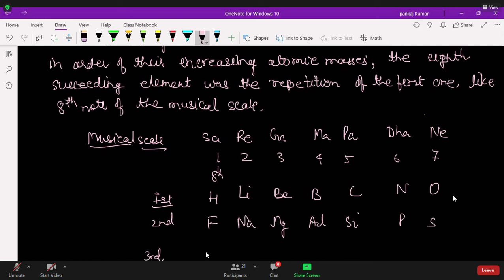The third row was chlorine, potassium, calcium. After calcium, next is chromium. After chromium, next is titanium, then manganese, and then Fe. But actually, this is applied only up to calcium.